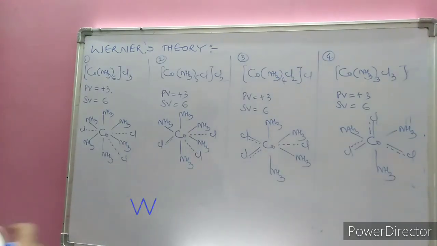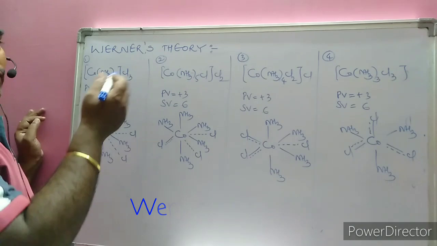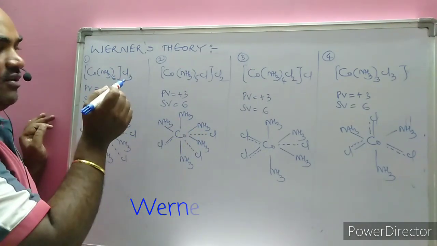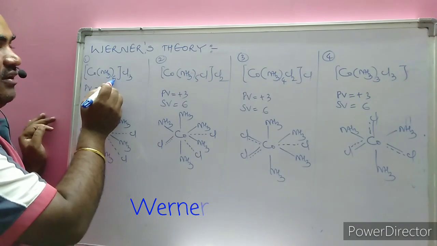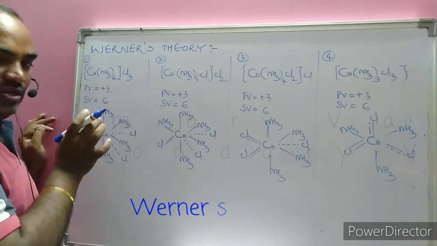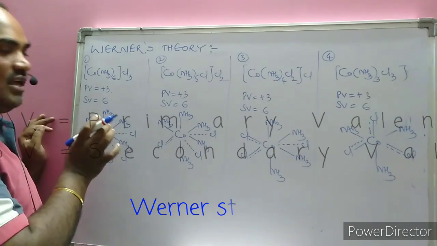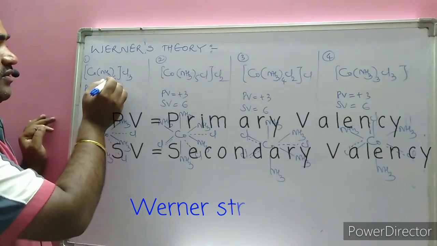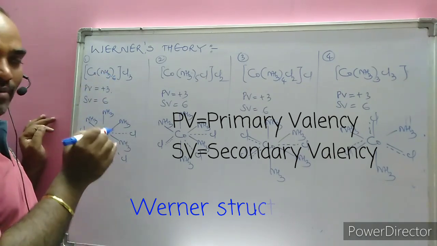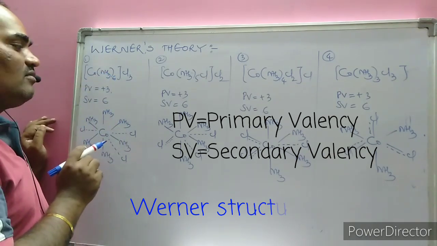Now with the help of the primary valency and the secondary valency, we represent the structures of the complexes. Since we already discussed it, the secondary valency is directional, meaning it is arranged in particular positions in space around the central metal atom. That's why the 6 is the secondary valency. Hence the shape should be square bipyramidal, also called octahedral geometry.